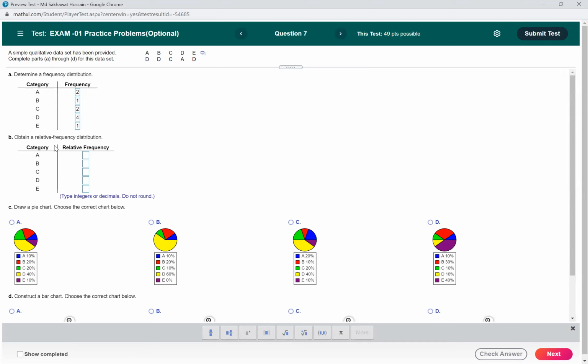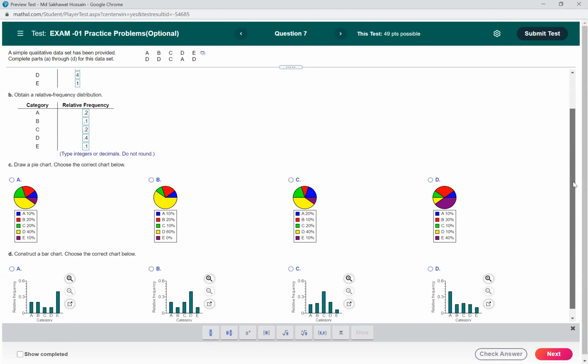Now we have to find the relative frequency. The relative frequency is the frequency divided by the total frequency. So 2 divided by 10 is 0.2. Then this one is 0.1, this one is 0.2, this one is 0.4, and this one is 0.1. So that's the relative frequency.